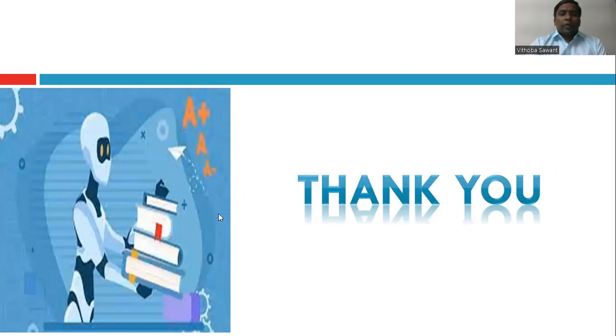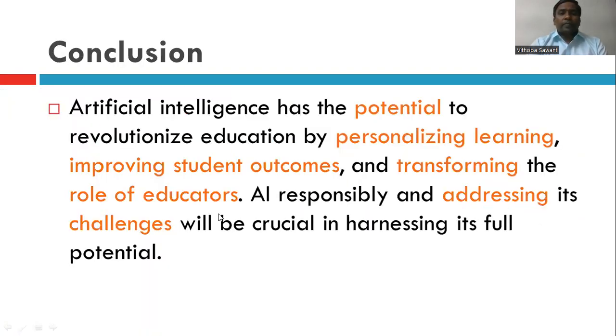So now we'll come to the end of this session. The conclusion of artificial intelligence in education: AI has the potential to personalize learning. Because when we personalize, we can explain and help the students to understand the concept.